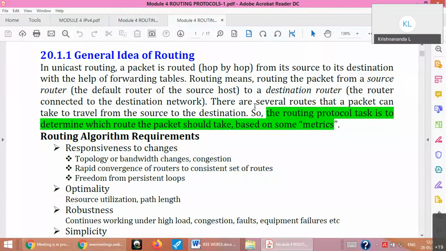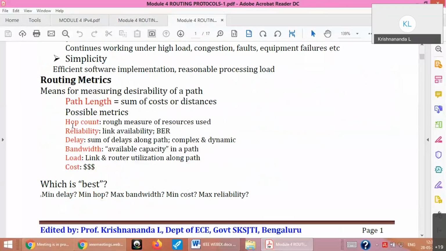I think most of the students will do that also, anyway, right? So you have a lot of options to reach from your home to your college, several paths, even though the source is fixed and the destination is fixed. Same way here, when I am transferring my data through the internet, even though I know the source and destination, the paths need not be fixed. Many paths can exist for the same source and destination pair, and you have to choose a path. So what is the basic job of a routing protocol? The protocol's job is to choose a path based on some metrics or parameters. What are the parameters I have given in these red colors? You can just think of that.